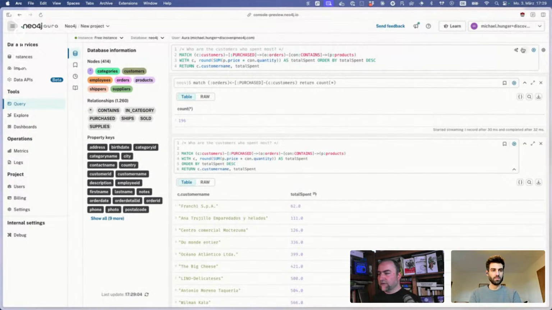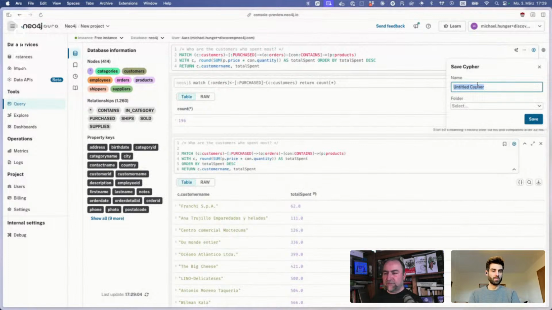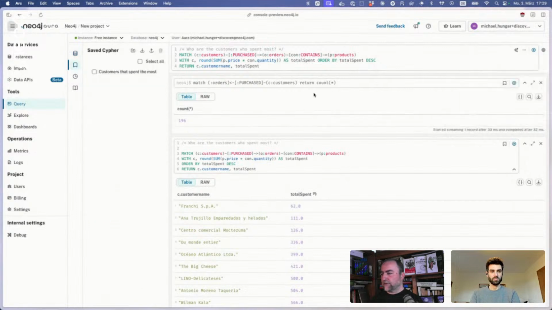For instance, here we can say save Cypher snippet, and then we can say customers that spend the most. It should probably take the comment from the top, and then we can select folders, and if you don't have a folder, it just saves it here. Then we have the query available always, and can edit or run it or put it in folders and things like that, right? So I can also create a folder here, test queries or something like that, and then drag it in here.